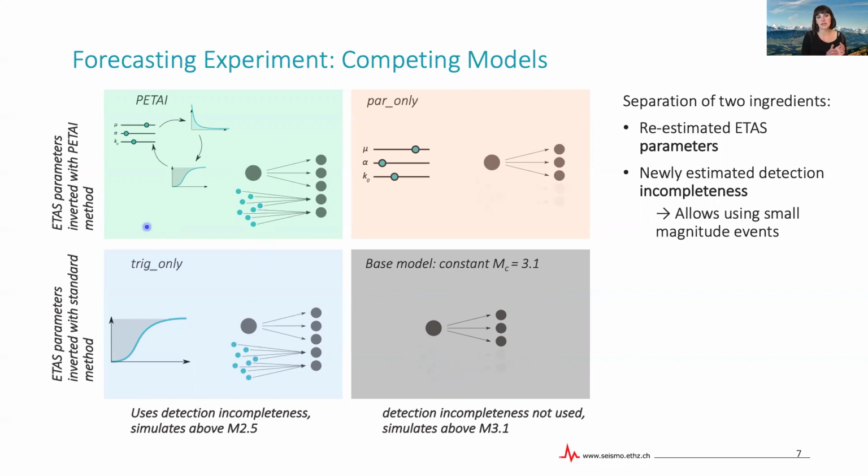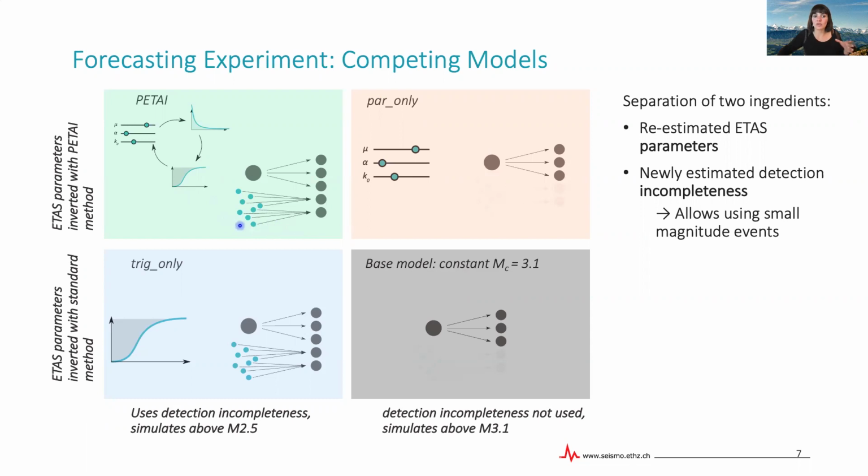One ingredient being the newly estimated set of ETAS parameters, and the other ingredient being the estimation of the incompleteness of the catalog at each point in time, which allows us to include smaller magnitude events in our simulations. So in our case, this means we would be modeling magnitude 2.5 and above events. They are allowed to trigger and be triggered.